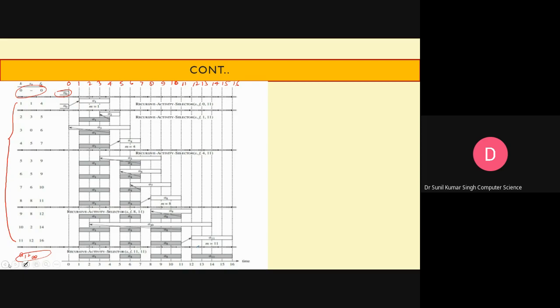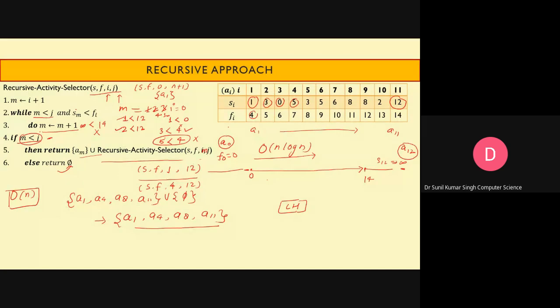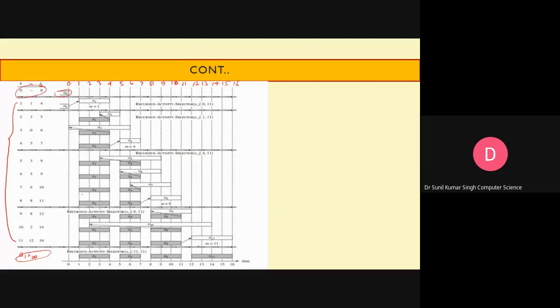In the table you can see it begins from 1. So no other activity is scheduled in the lecture hall, so we can schedule A1, and it will finish at 4.